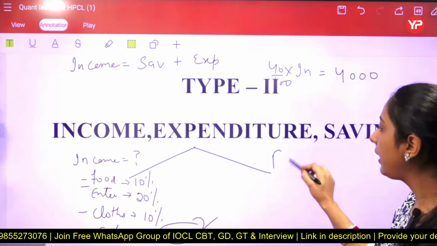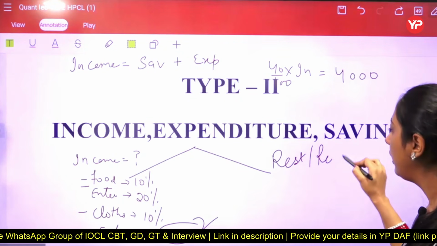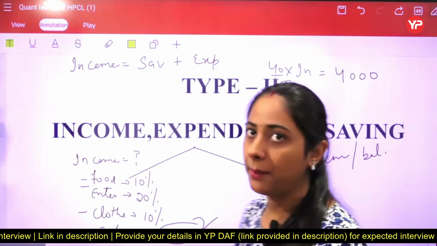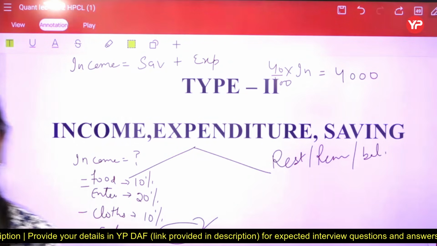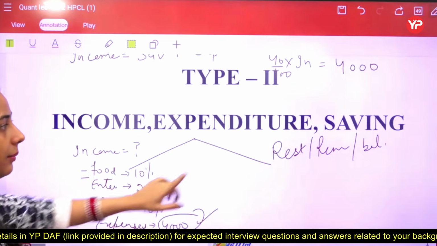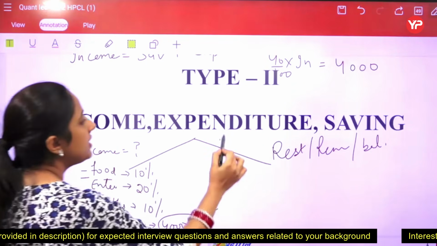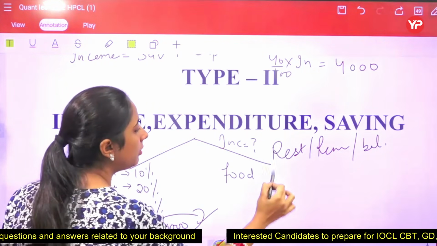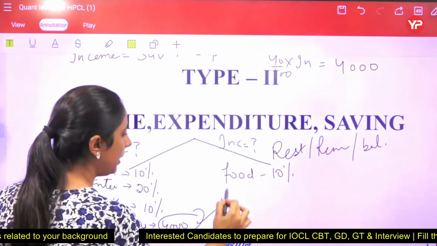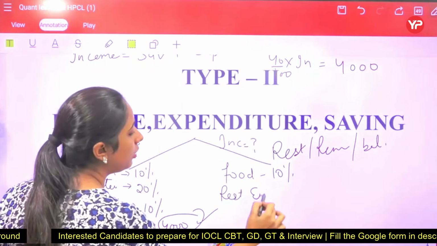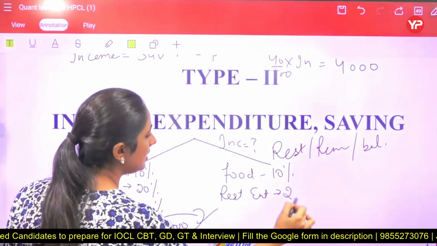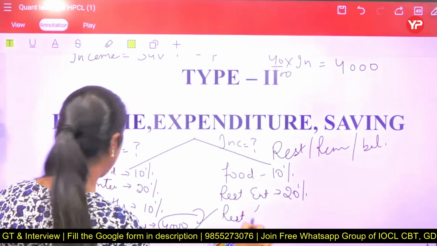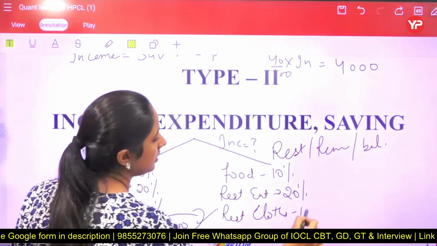Here we see that the word rest, remaining and balance has been used. और यहीं से क्वेश्चन आपके IBPS के बनते हैं. जो भी टॉपिक हम कर रहे हैं, इसके बाहर नहीं आएगा आपका परसेंटेज का टॉपिक, ये याद रखना. Like in this case, they are saying that हमें फिर से नहीं पता what are you earning, but firstly you are going to spend some on food. Whatever is left behind, rest, you are going to spend on entertainment, that is like, let's just say 20%. And whatever is left behind, you are going to spend on, we are taking clothes, that is 10%.